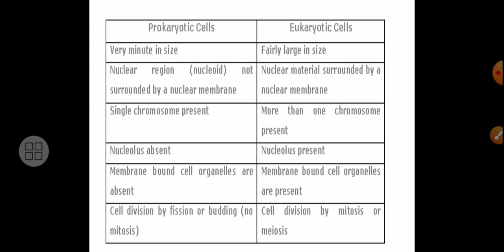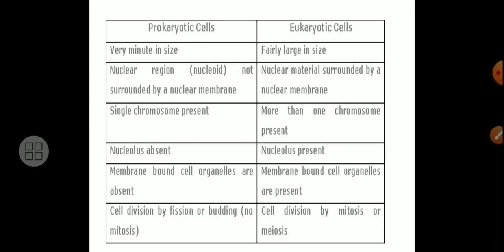So you have to keep in mind that we have been dealing with the plant physiology of mostly multicellular organisms, in the sense that the organism is made up of many cells. So it is necessary to learn the difference between cells, the types of cells, the structure of the cell, the parts of the cell, and some cell organelles present in the cell and their functions. So these things we have to learn today.